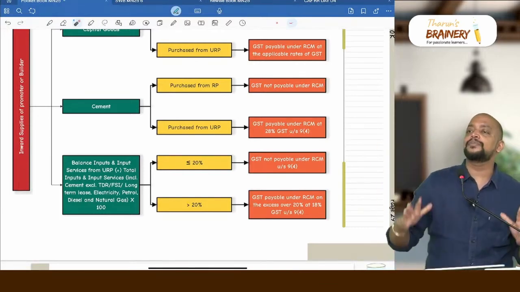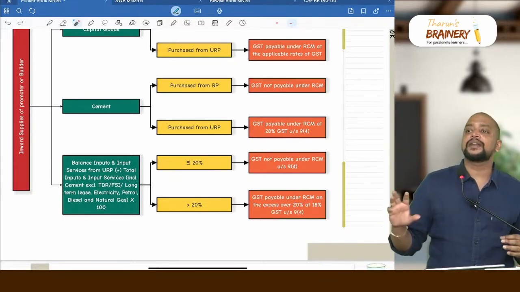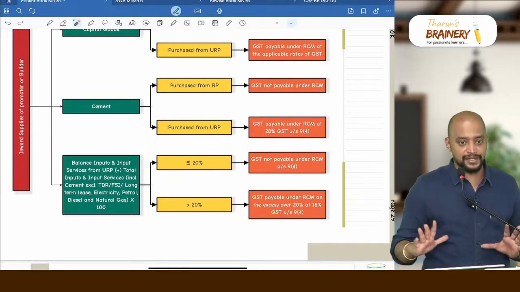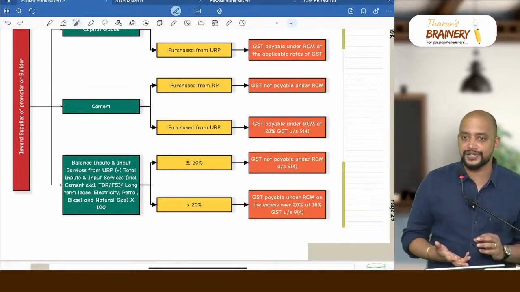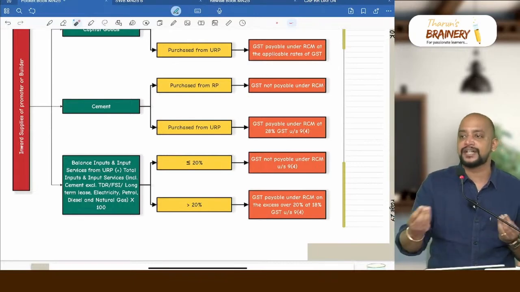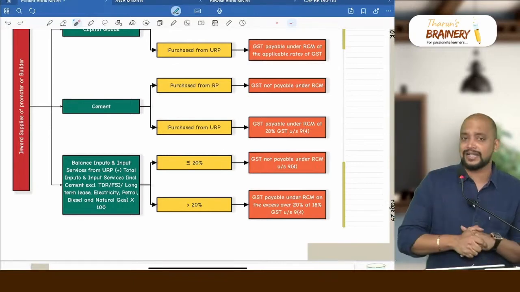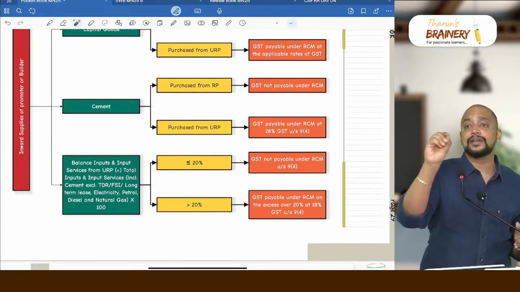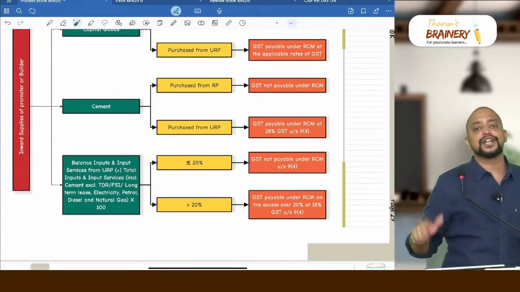Whereas for other inputs and input services from an unregistered person divided by total inputs and input services, we have a relaxation. Up to 20% you can buy from an unregistered person, because naturally there are some inward supplies like cement, manpower, etc. which will be from an unregistered person only. That's why 20% relaxation is given. So you need to see other inputs and input services from unregistered person divided by total inputs and input services.